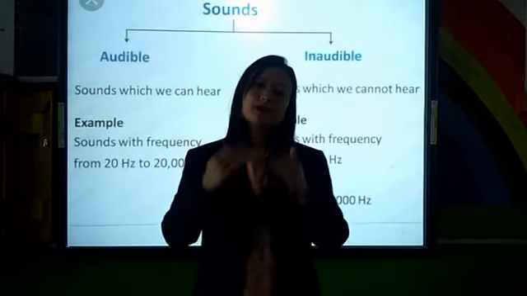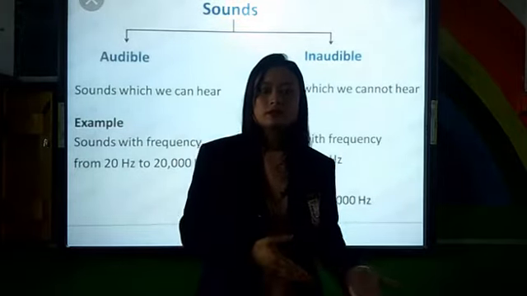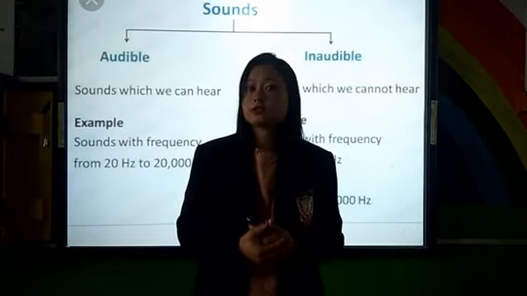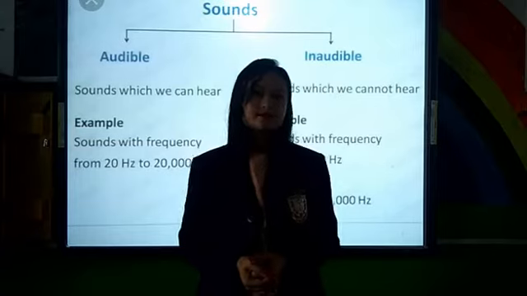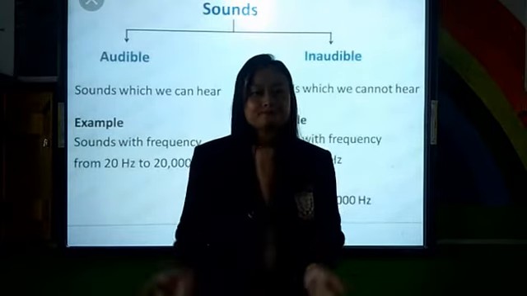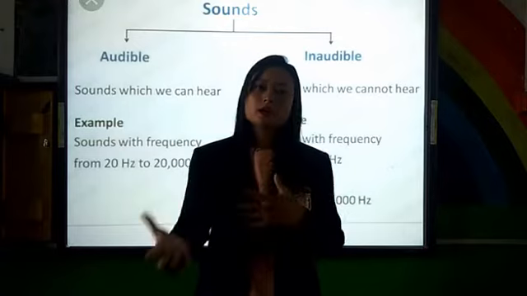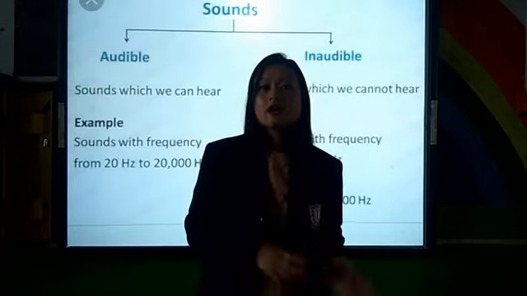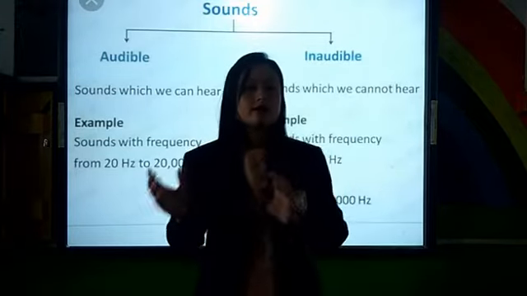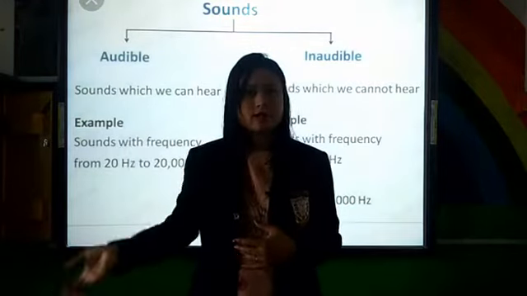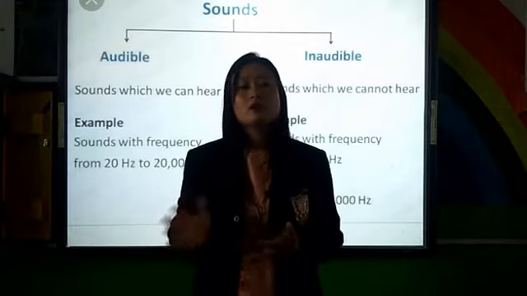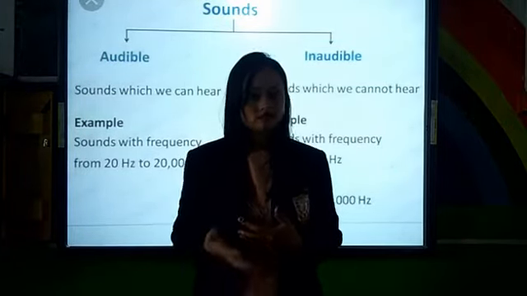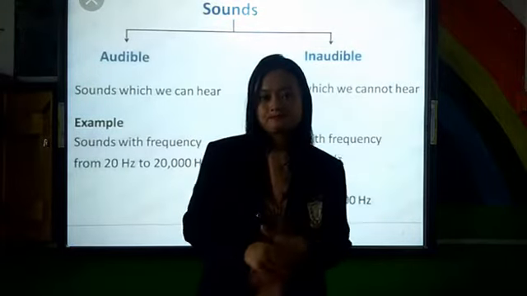Now sounds which are below 20 Hz, like 18 Hz, 17 Hz, 10 Hz, are not audible for human beings. Any normal human being cannot hear such sounds, unless you have supernatural powers, but that's different. So we categorize sounds less than 20 Hz as inaudible sounds. Even sounds above 20,000 Hz, like 21,000, 22,000, we cannot hear, and those are also referred to as inaudible sounds. We are talking about human beings here.